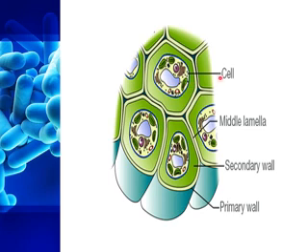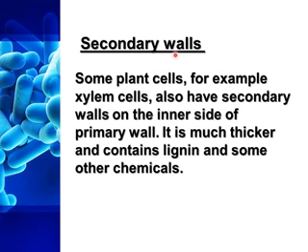Now look here, that is the cell, and the outermost layer is the primary wall, and the second layer is the secondary wall. The outermost one, made up of cellulose, is the primary wall, and after the primary wall there is another wall called the secondary wall.